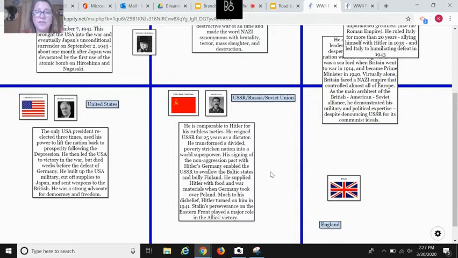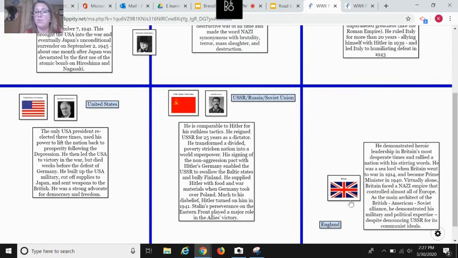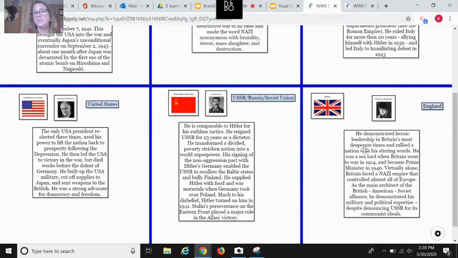Stalin's perseverance on the Eastern Front played a major role in the Allies' victory. So unlike World War I, when they had to pull out, in World War II they were part of the reason the Allies won.